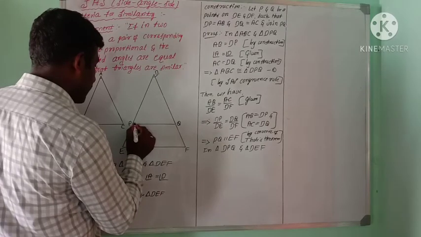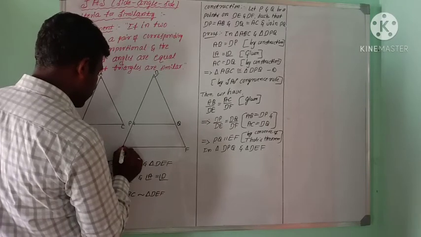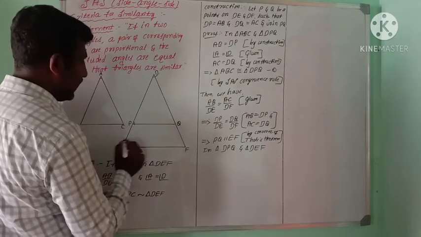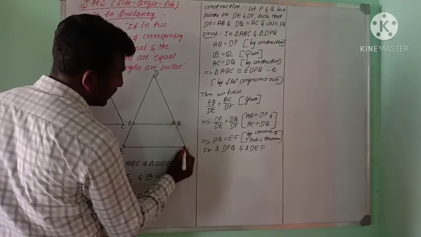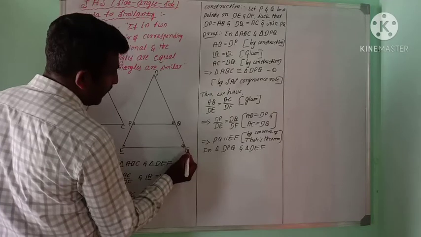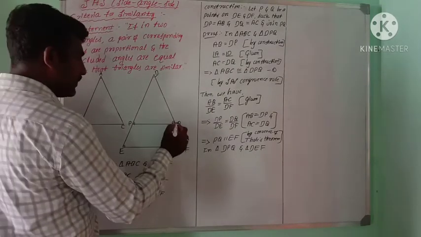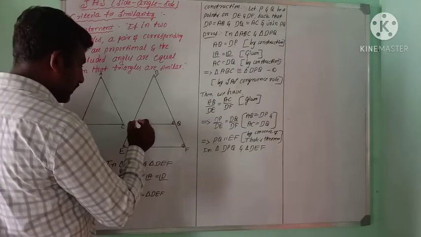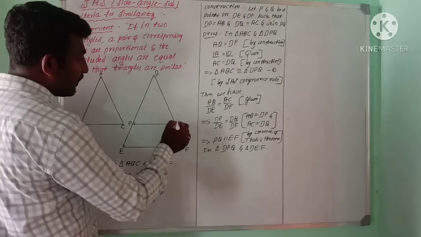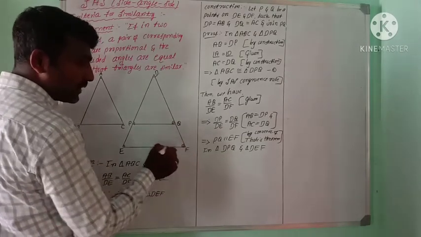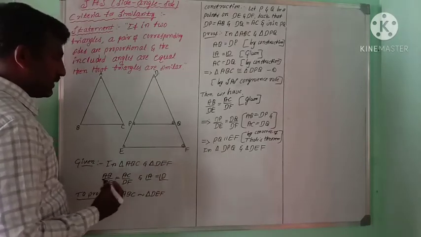Angle P is equal to angle E and angle Q is equal to angle F, because PQ is a parallel line, and P and E are corresponding angles, and Q and F are also corresponding angles.